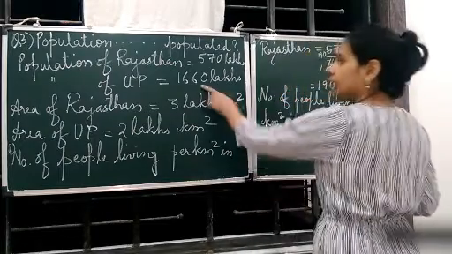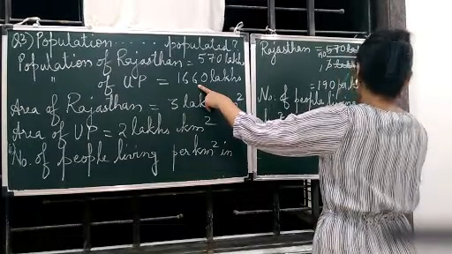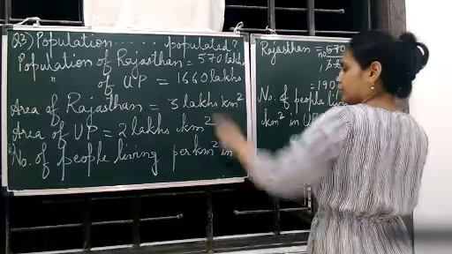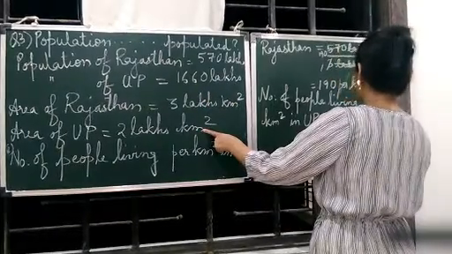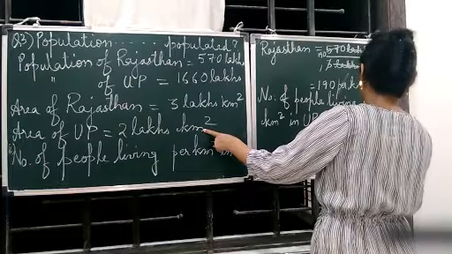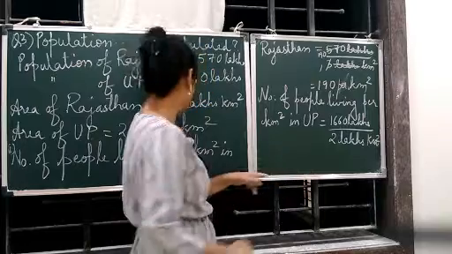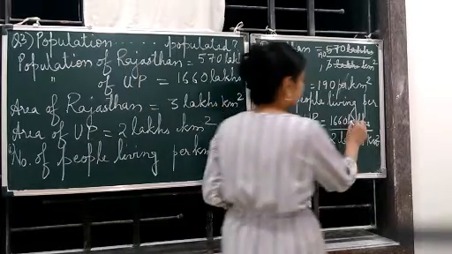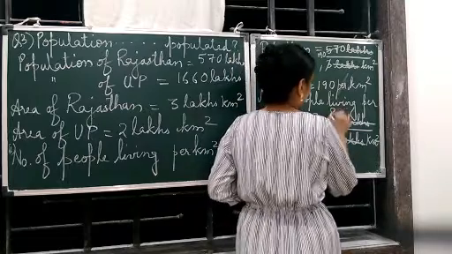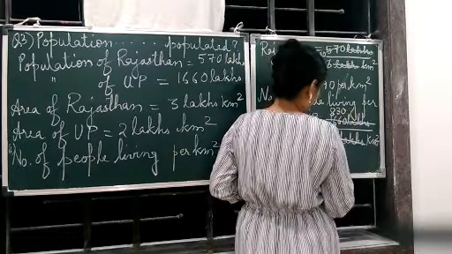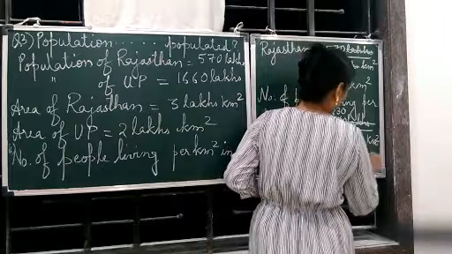So UP 1660 lakhs upon 2 lakhs. Again, you cut what? You will cut the lakhs and lakhs. Then 1660 and 2 will be divided. 2 eights are 16, 2 threes are 6, 0. So again 830 per kilometer square.